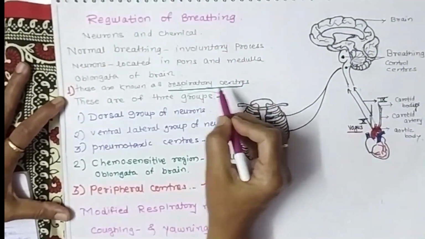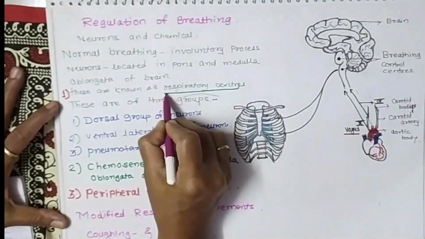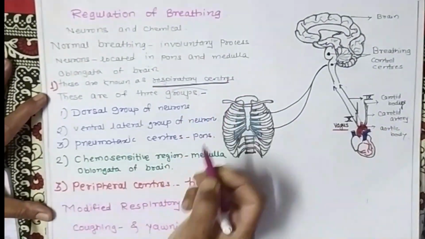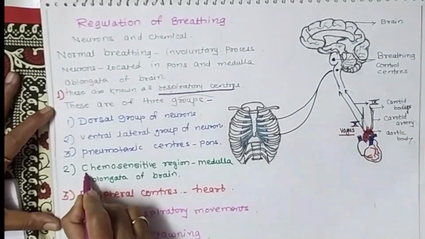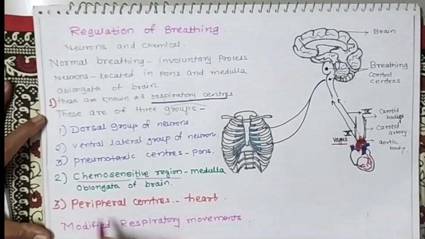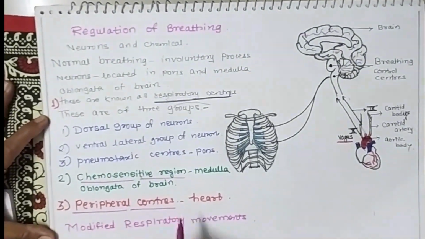So I will repeat again the regulation of breathing, which is controlled by respiratory centers first, chemosensitive region second, peripheral centers third.